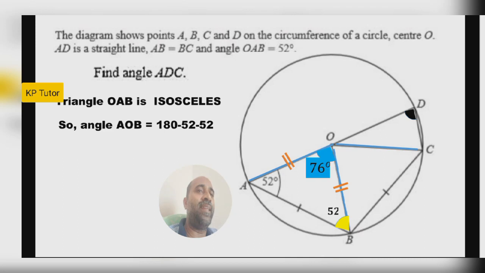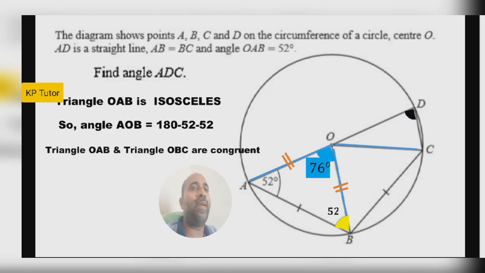Then all sides are equal. If the shape and size are the same, we can say they are congruent, right? Triangle OAB and triangle OBC are congruent. In congruent triangles, if all sides are equal, then all angles are also the same. Here 52, here will come 52, and 76.